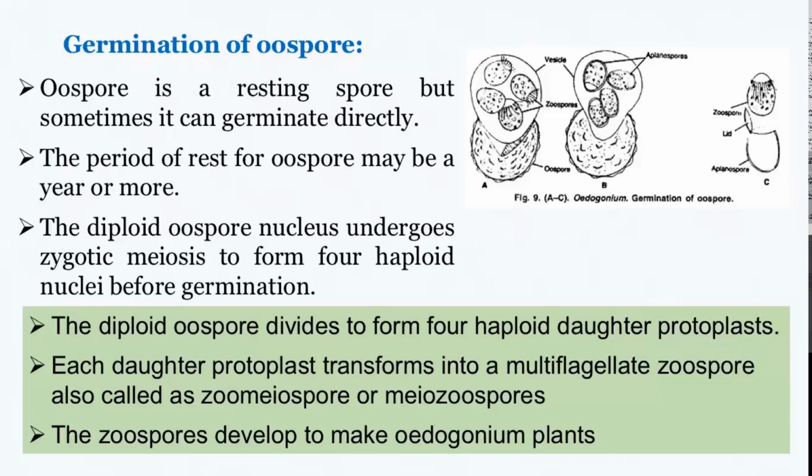Meanwhile, the protoplast also divides into 4, and into each part one haploid nucleus enters, transforming into meiozoospores, which are multiflagellated zoospores. These are soon liberated into the water and swim about for some time before finding a substrate upon which they can attach and grow.